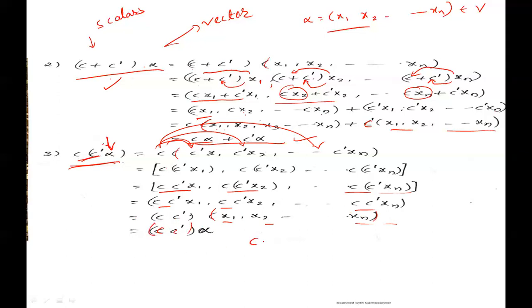That means c c dash alpha is equal to c c dash alpha. In multiplication, we are taking two scalars and one vector. It also holds.